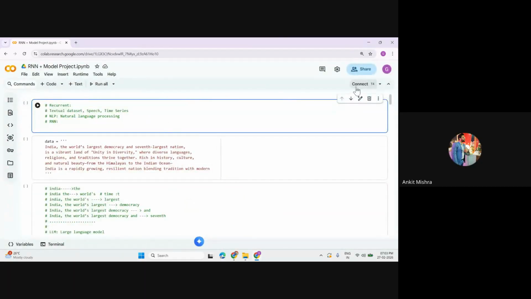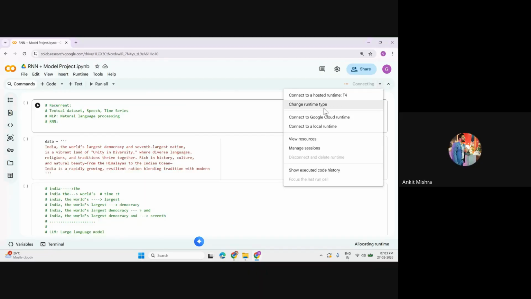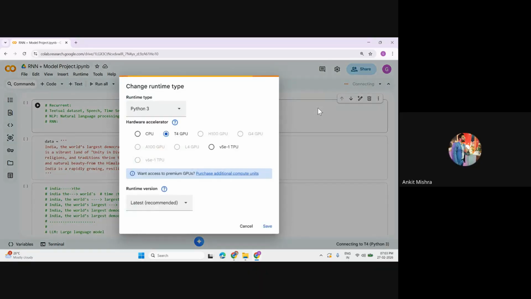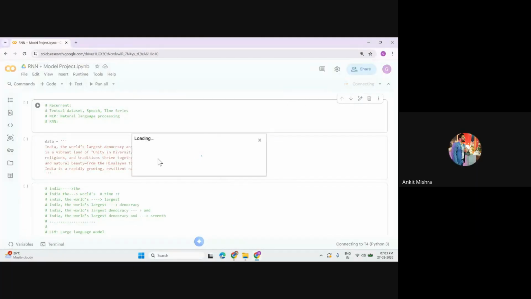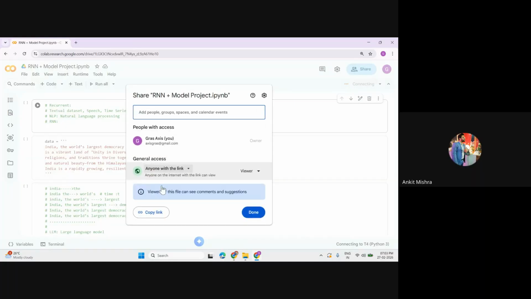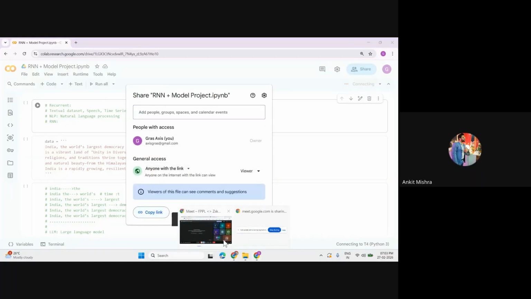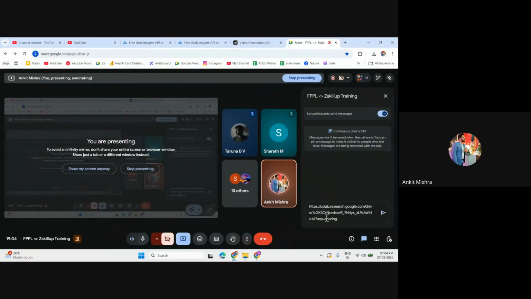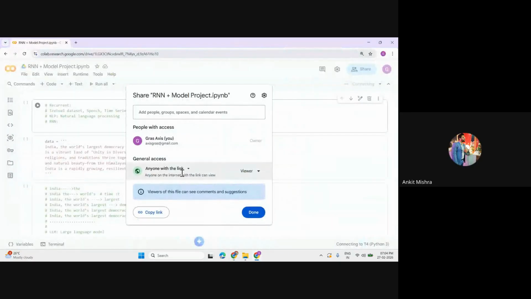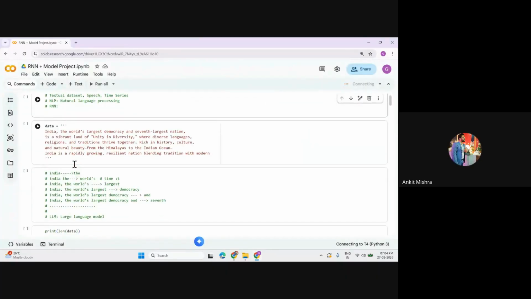Let me connect with the same GPUs. Make sure you use the same GPUs. You can go to change runtime and select the T4 GPU that has been provided by Google itself. And let me parallelly share the notebook with all of you. Okay. So now the best part is we have already started with the project implementation part, and I think we have completed multiple things.